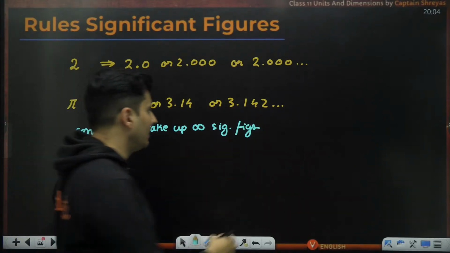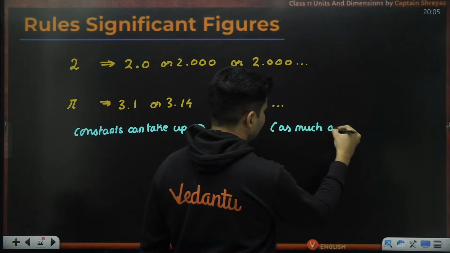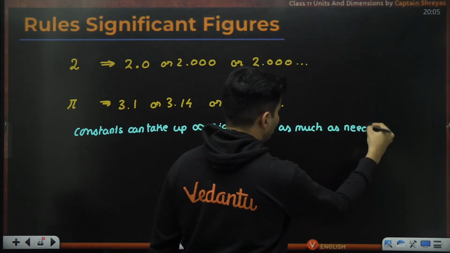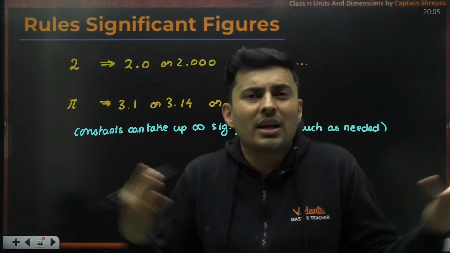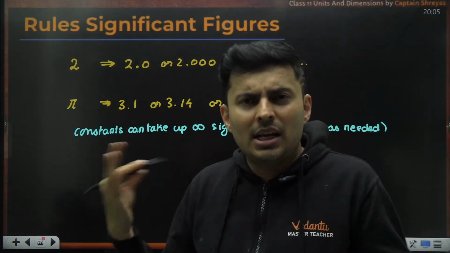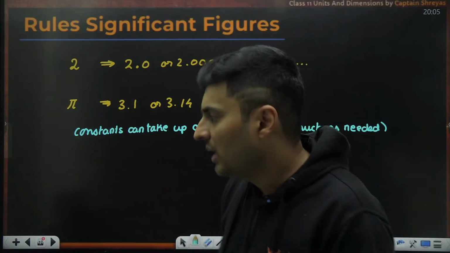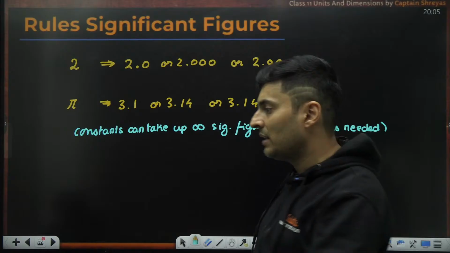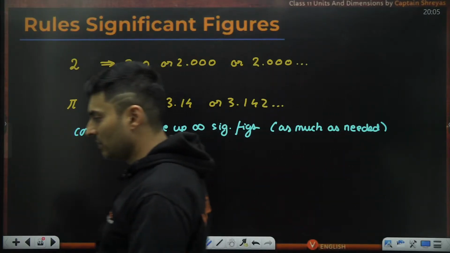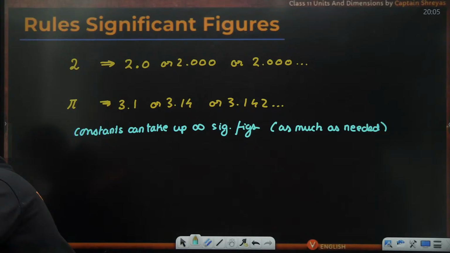as much as needed, but usually you stop at some place because you might not need that much accuracy. So you might take 2, 3, 4, 5 decimal places. After that, you might just stop. Otherwise, there is no end to what level you can take the significant figures of them. Is that right? Everyone? Till this point, absolutely clear?